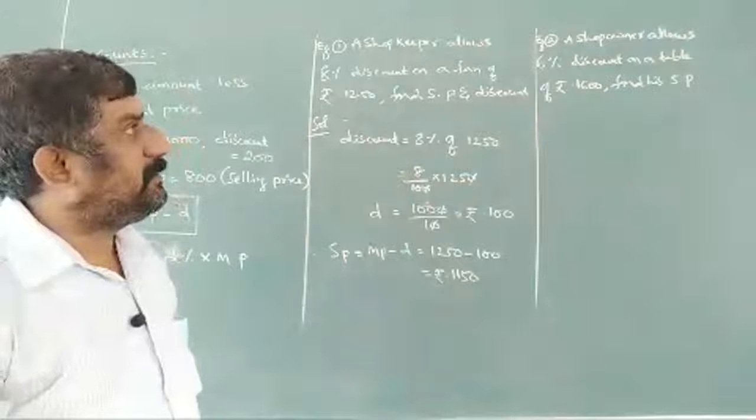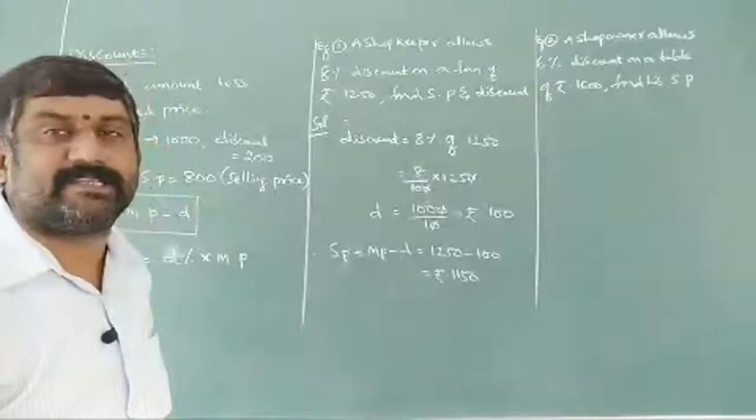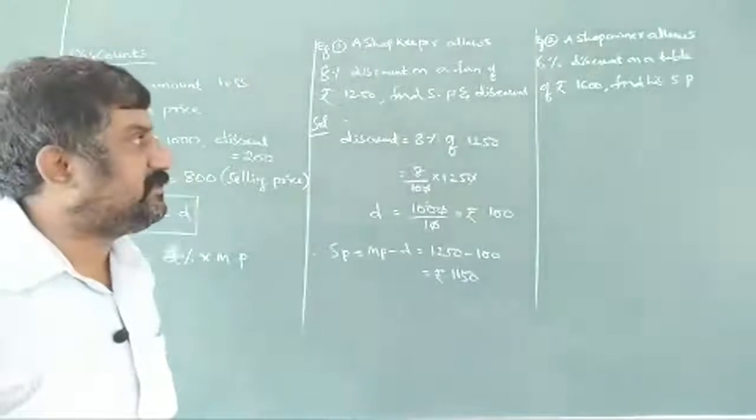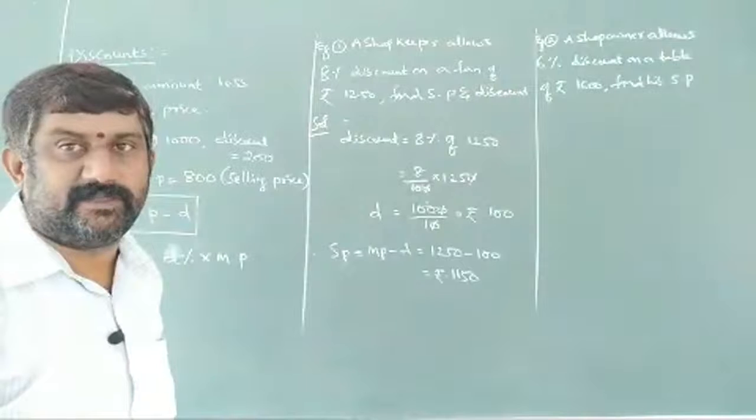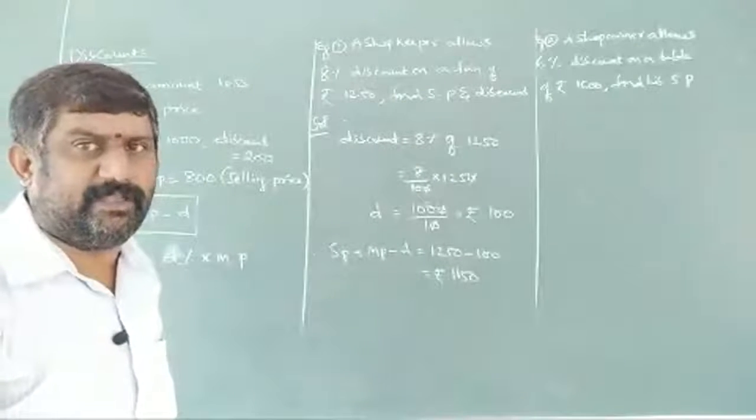A shopkeeper allows 6% discount on a table of rupees 1600. How much is the amount? 1600. How much discount is given here? 6% is given here. Here I don't want the discount amount. Directly I am going to find the selling price.